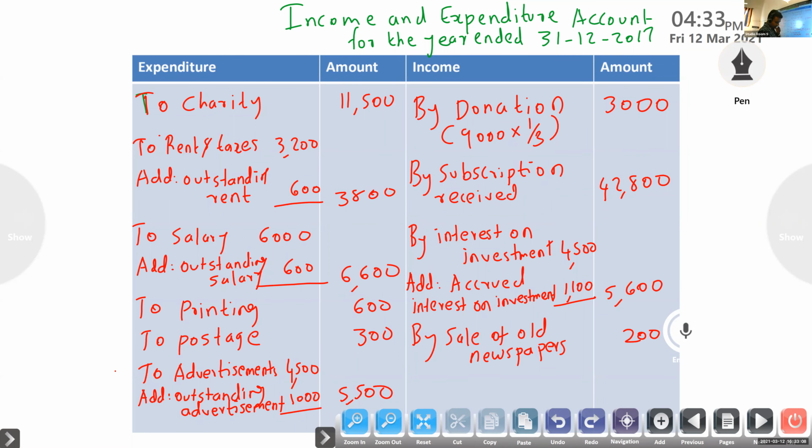Now you have to look at each adjustment. First one over. Second one, insurance prepaid, over. Interest on investment accrued, over. Rent and advertisement outstanding, over. Now you have to balance.